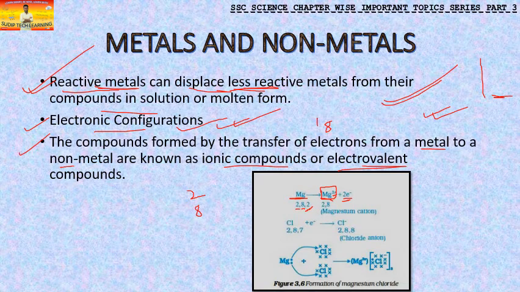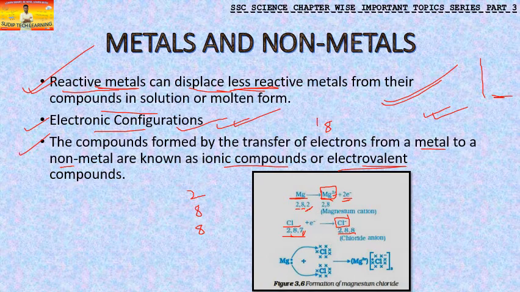Now we have Cl. We are showing the combination of Mg and Cl. What is the atomic number of Cl? It is 17. 8 plus 2 is 10, and the valence shell has 7. So the next shell needs 8, and here there are only 7. If you add just 1 electron, you get a complete octet. But in this chlorine, this is an anion. An anion has an extra electron, here 1 extra electron in chlorine.